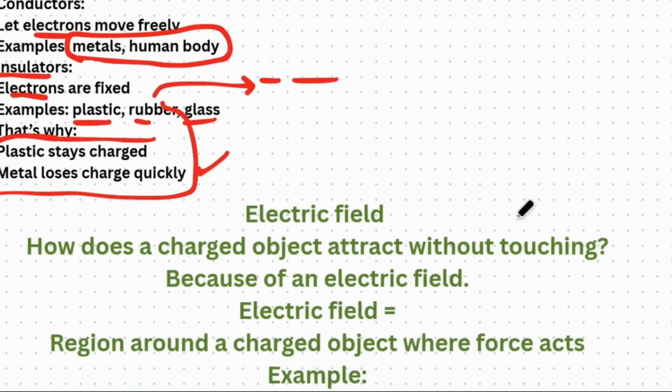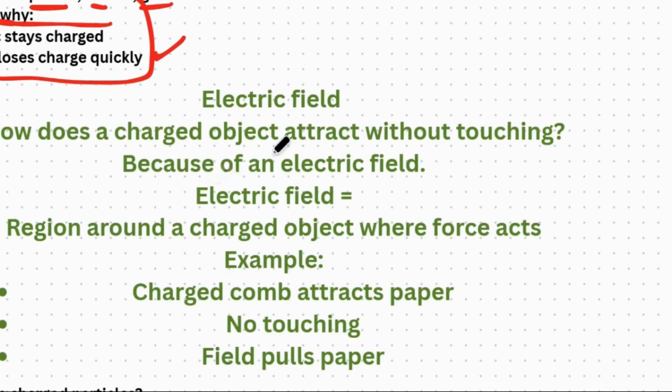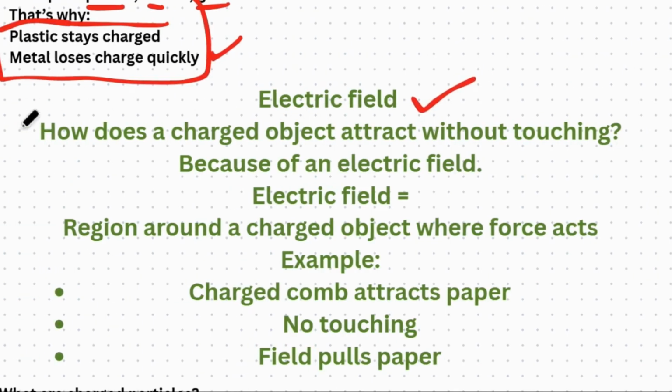What is an electric field? For this, you should know how a charged object attracts without touching.